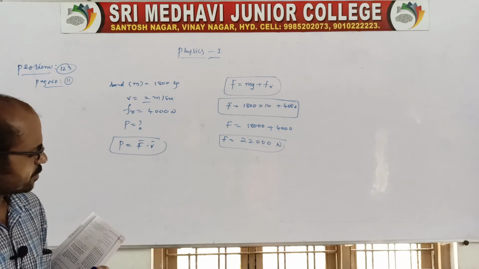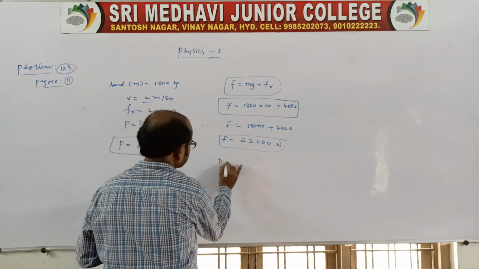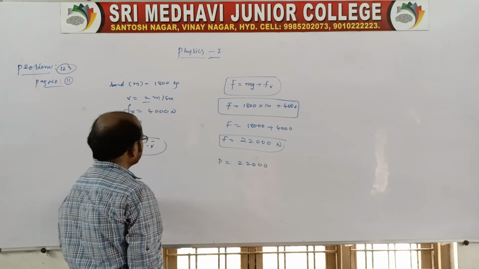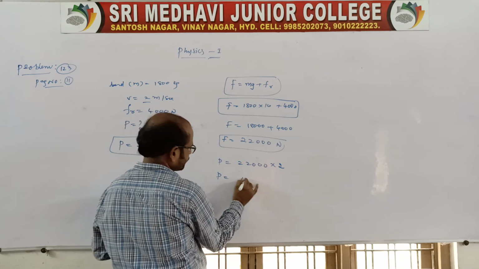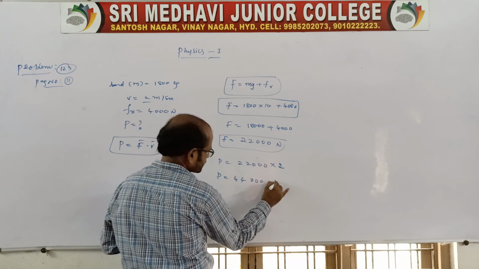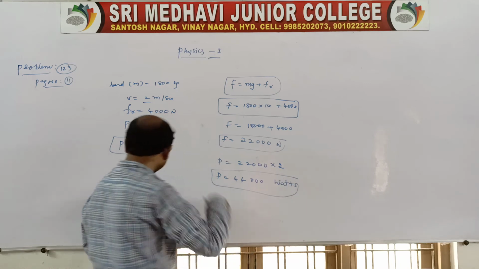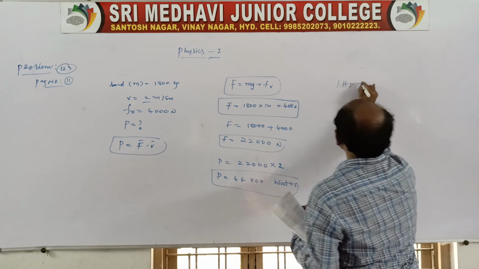So suppose the power balances this force, then power will be force times V. Force we know, 22,000, and V we know, 2. So you multiply this, 2 2s are 4, and 4 is in watts. But it is also asking in horsepower. Therefore 1 horsepower is equal to 746 watts, that we know.